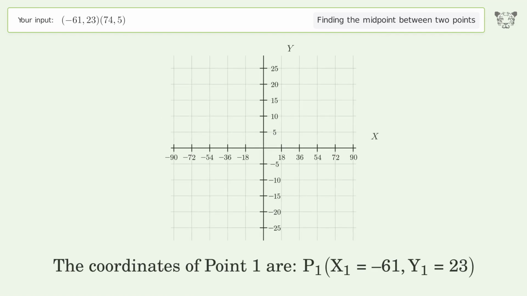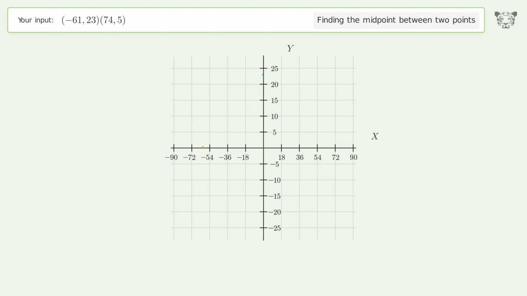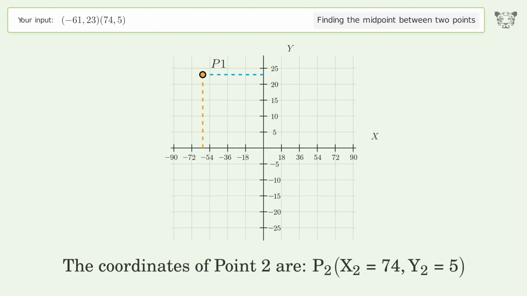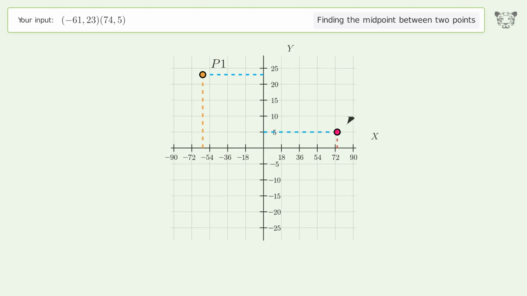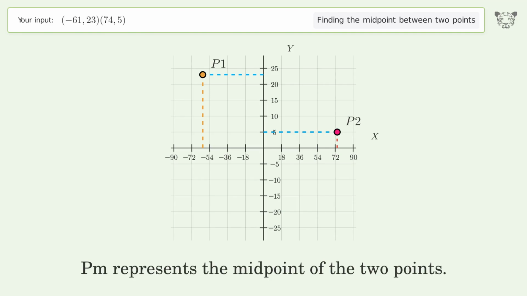The coordinates of point 1 are, x1 equals -61, y1 equals 23. The coordinates of point 2 are, x2 equals 74, y2 equals 5. PM represents the midpoint of the 2 points.